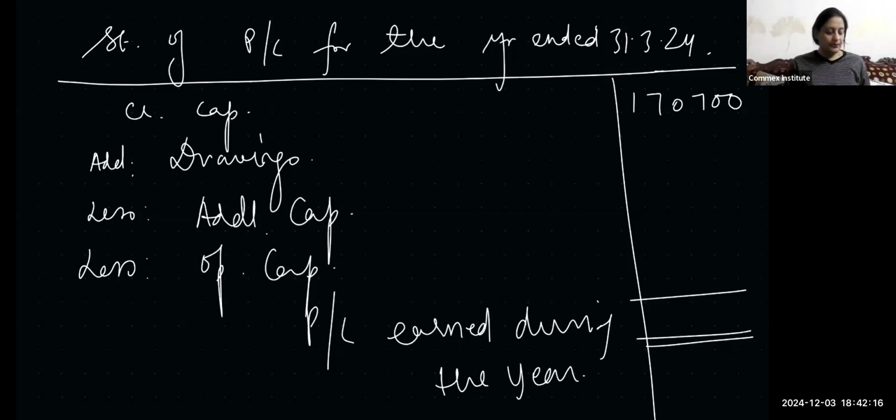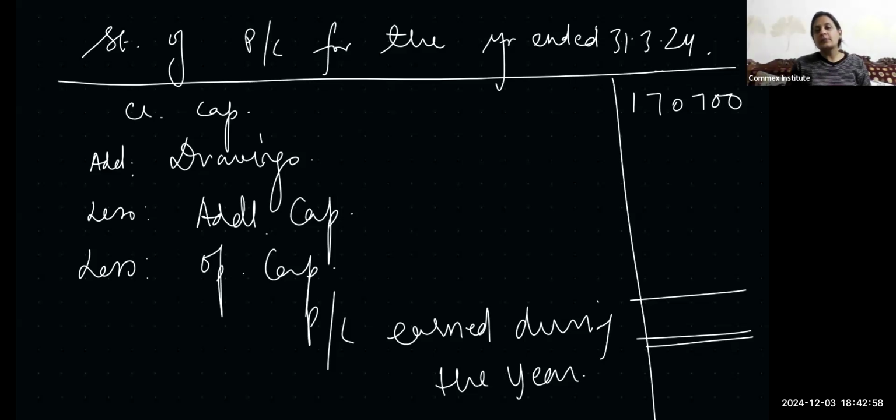Drawings are given to us as 24,000. Interest on capital का adjustment we still have to do. No, but interest on capital का rate is not given. Okay, so this data is then of no use because the rate of interest on capital was not given. Had the rate been given, then we would have given the interest on capital to the proprietor at the given rate. That would have been added to his capital, but that's not given to us. So we don't have to do anything.